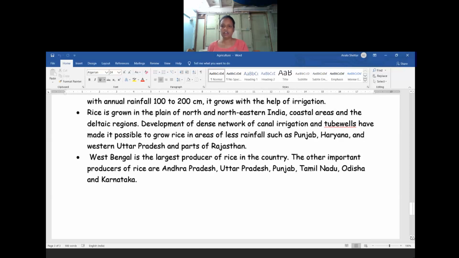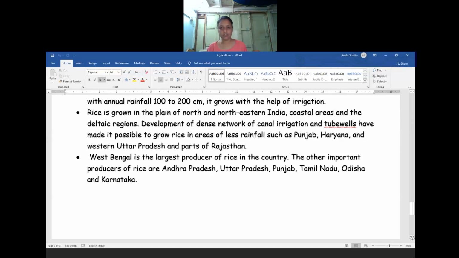In the next session, I'm going to show the important maps you have to remember for the board exam. Where are the major areas and minor areas where rice is grown? Major area means where most of the people cultivate rice, and minor area means where we will see minor cultivation of rice. The same thing for wheat, we will see major and minor areas. And for other crops, sugar cane, oil seeds, tea, coffee, the marking will be there as well.